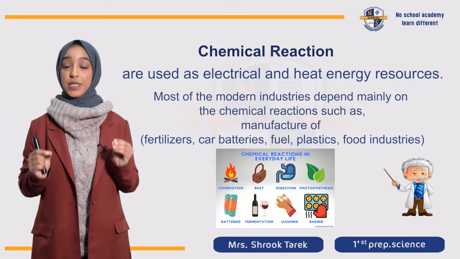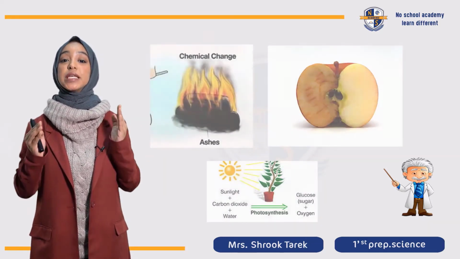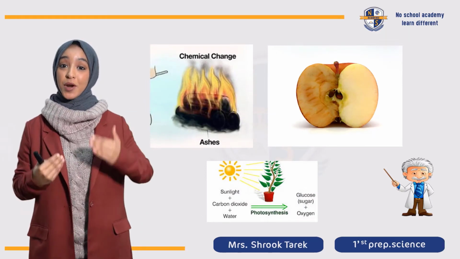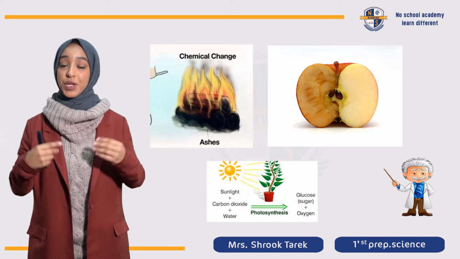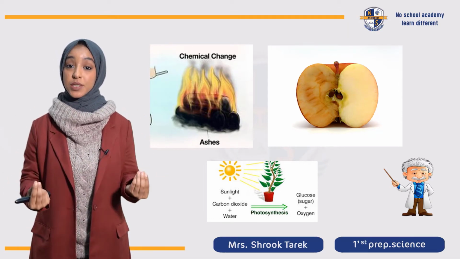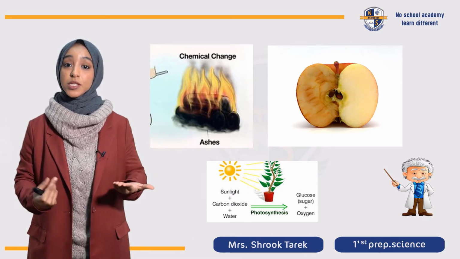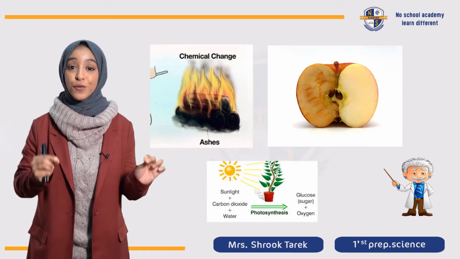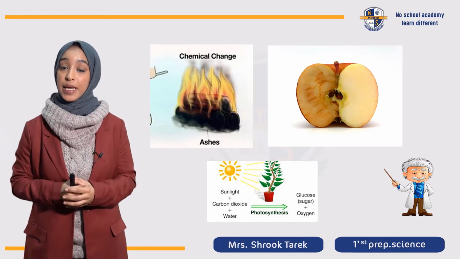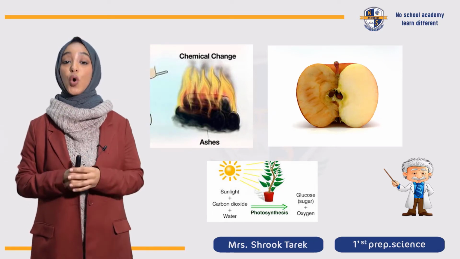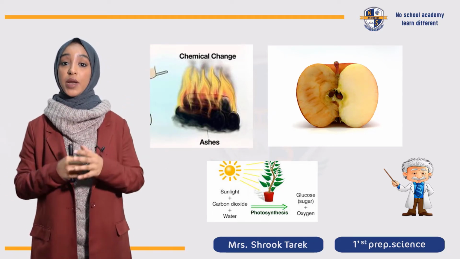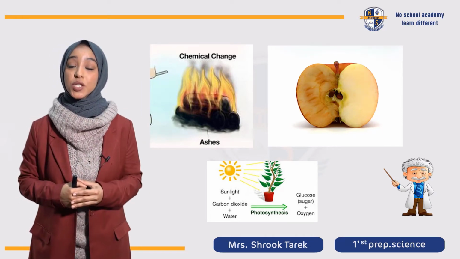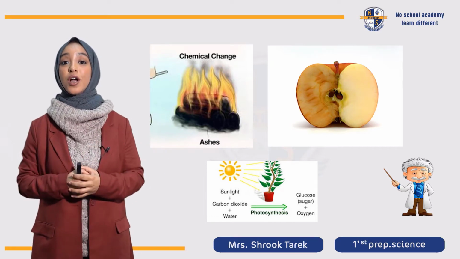One of the very important examples in chemical reaction is the photosynthesis by plants. In order for the plants to get food and energy, they need to make photosynthesis. During photosynthesis, chemical reactions happen, and as a result, glucose is formed, and it is the major source of energy and food for the plants. Also, example اتكلمنا عليه when burning wood. Also, when the bananas and apples are left for some time, they will react with the oxygen in the air, and that will result in changing of the color of the fruit.